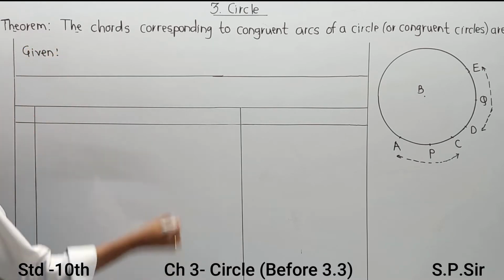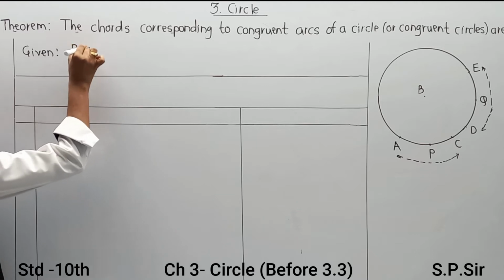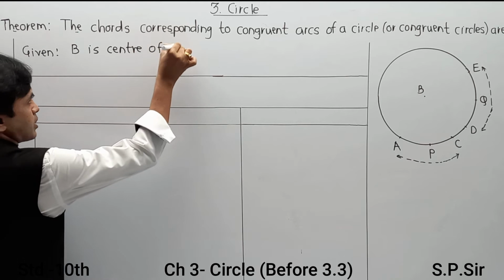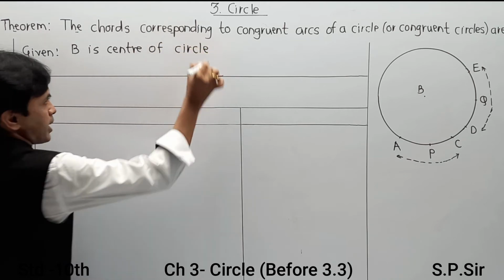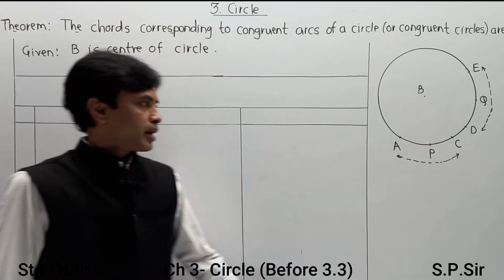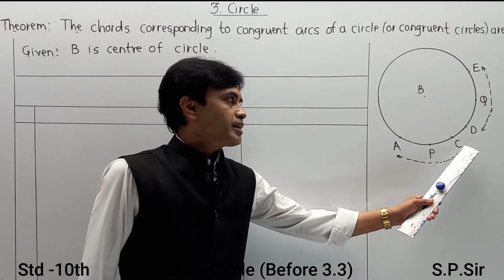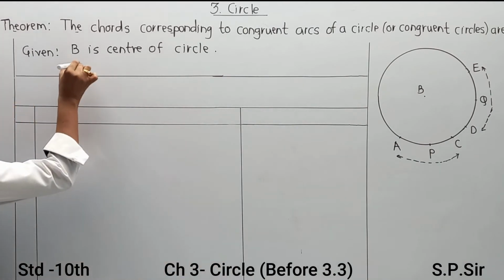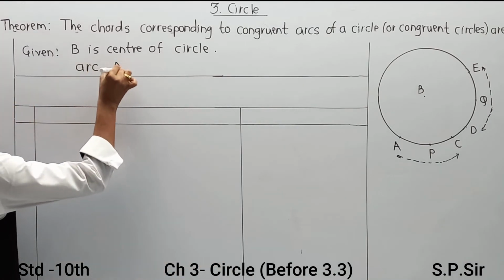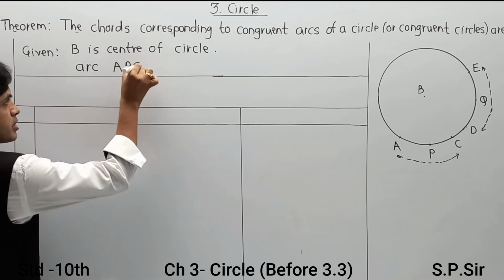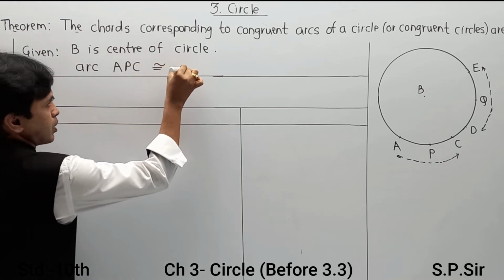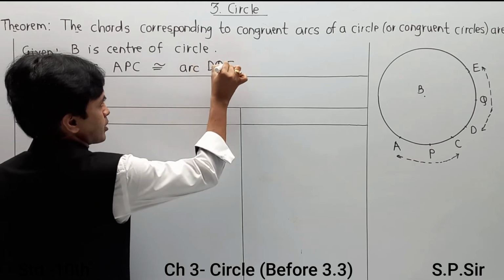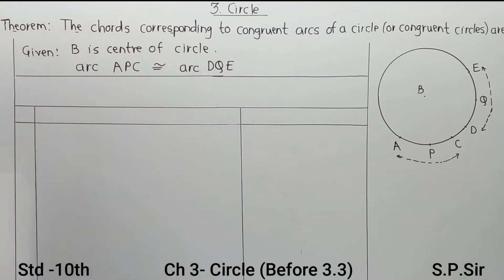So the first part of the given: B is the center of the circle, and next, arc APC is congruent to arc DQE. In this way, our first part, the given, is going to get completed.